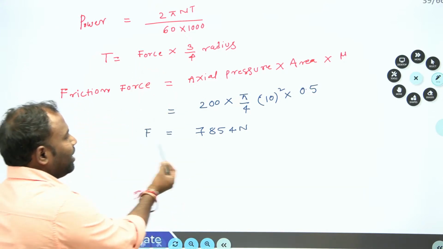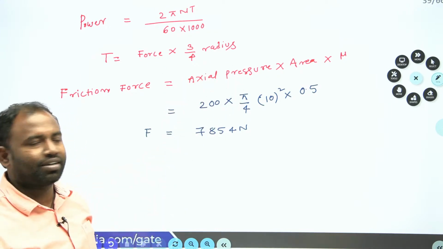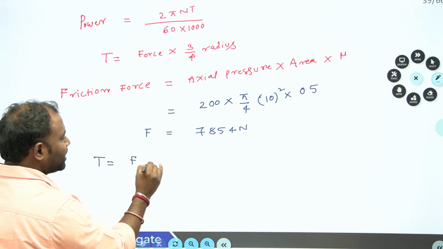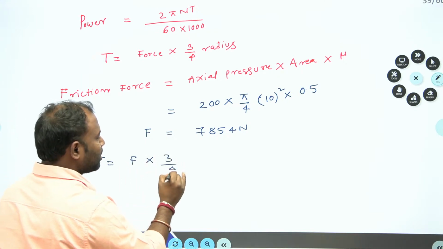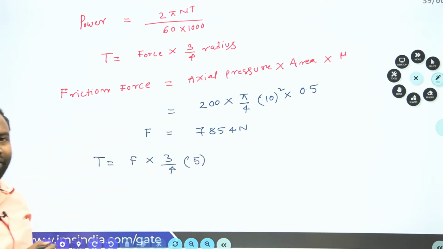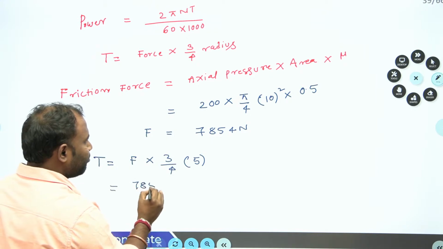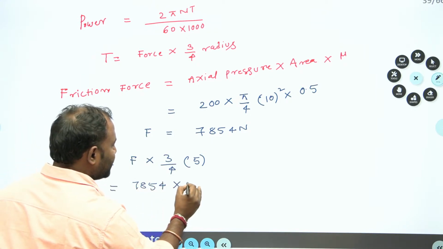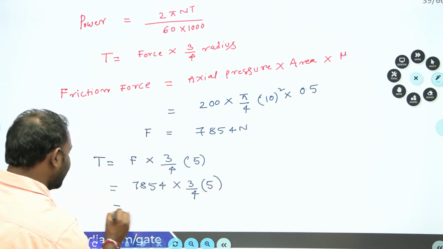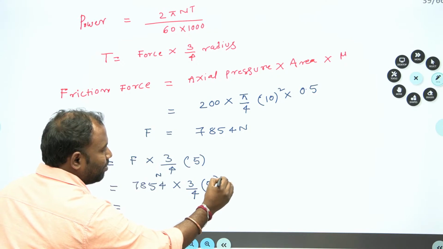Okay. Now what is my next job? I am supposed to calculate the torque. Now torque is equal to frictional force into 3 by 4th of radius. That radius is d by 2, so our d is this much. So 7854 into 3 by 4 into 5, here it is in newtons and the radius is in mm.